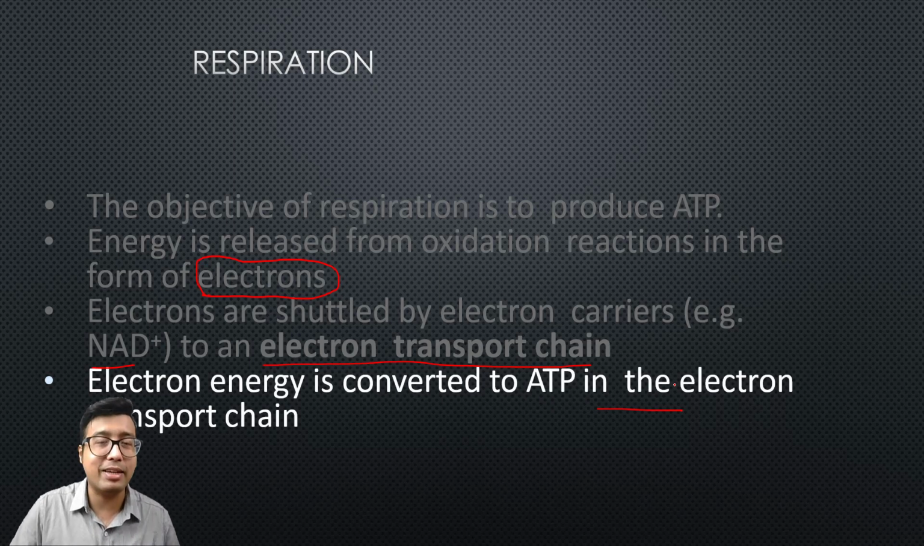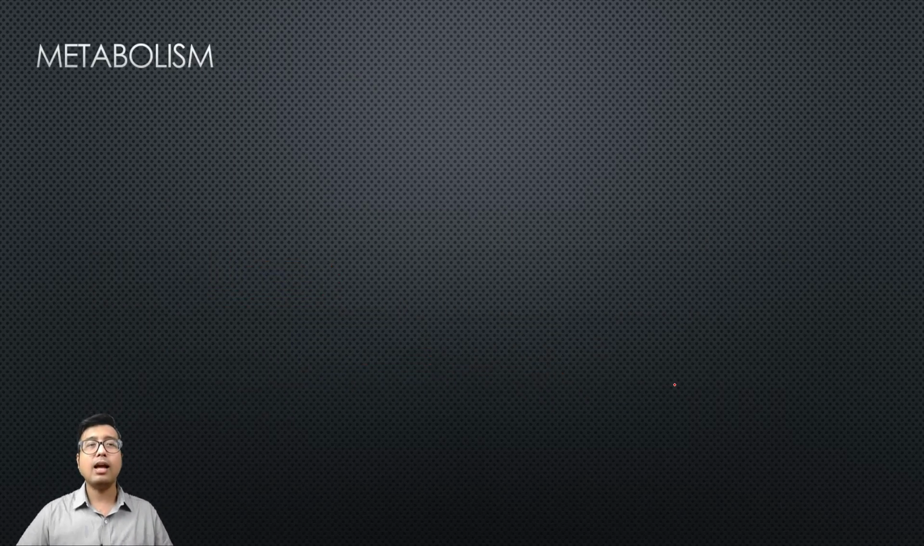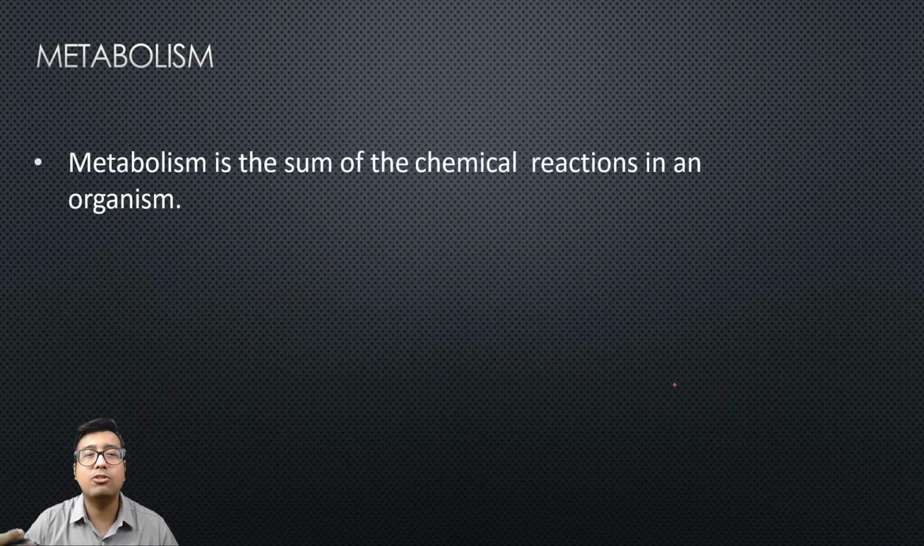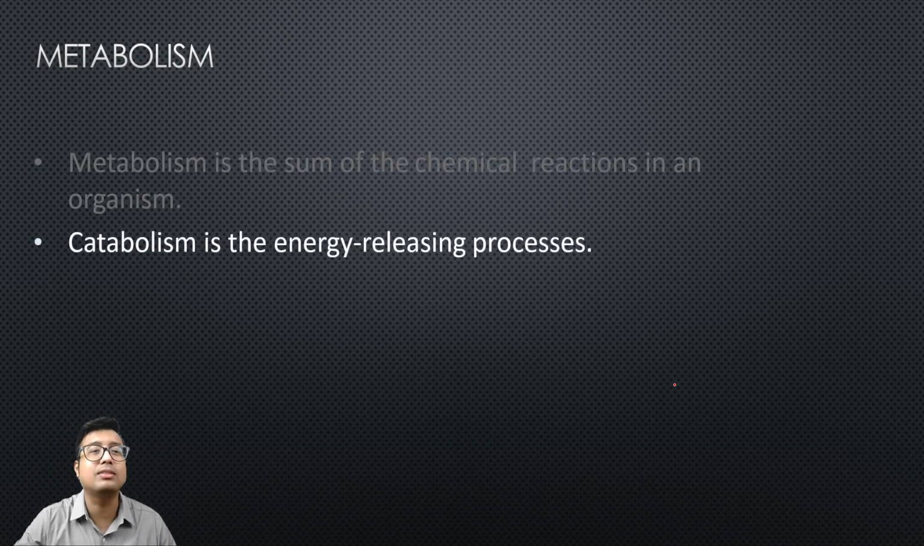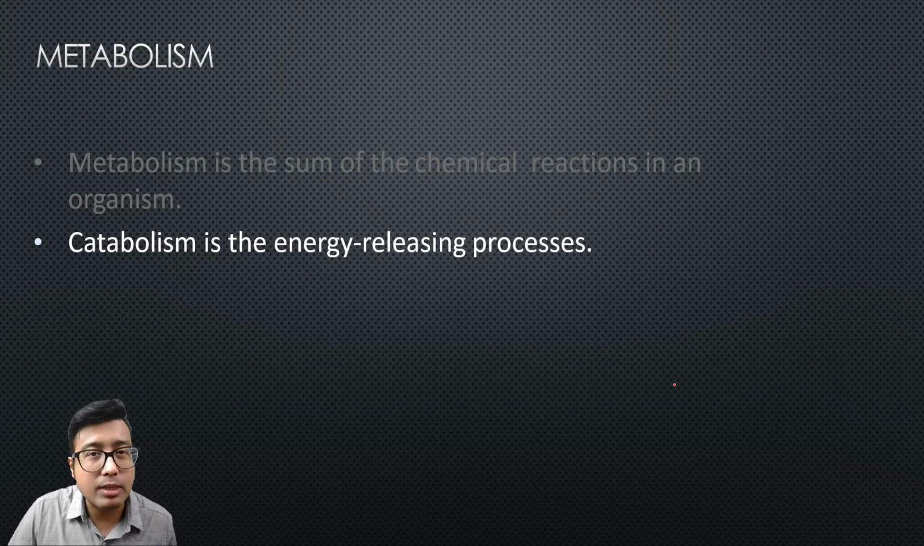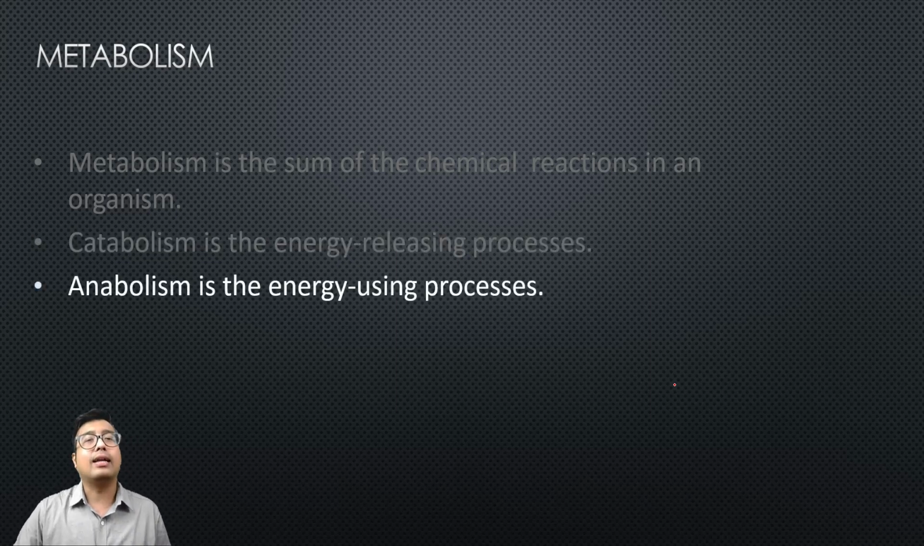Very basic and very known stuff. Now a few things about metabolism you should also know. These are also very basic. Metabolism is the sum of chemical reactions in an organism. That is a loose definition. And regarding how the energy dynamics happen, you should know that catabolism is an energy releasing process. And what is the energy utilizing process? Of course, the opposite, that is anabolism. Anabolism is energy using processes.